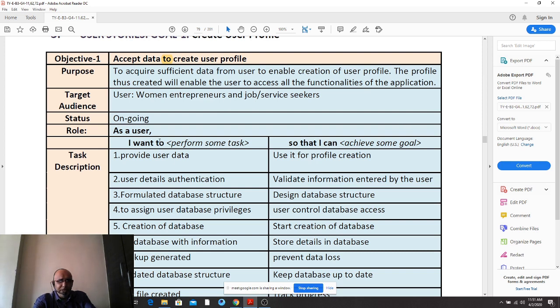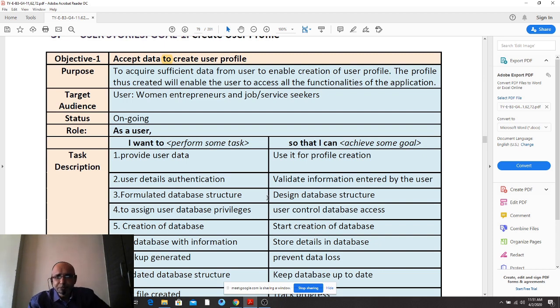Okay. So as a user, what do you want to do? I want to provide user data so that I can use it for profile creation. Just read it this way. I want to use details, authentication. See, the sentence is not complete. So that I can validate information entered by the user. The system has been doing this job, okay? Or whether the user has been doing this job. User is self-authenticating, right? Just say so, okay? So, you are advised to write correct, stabilized stories.